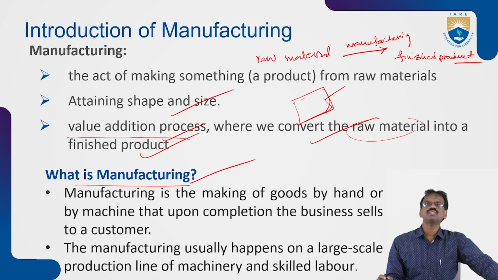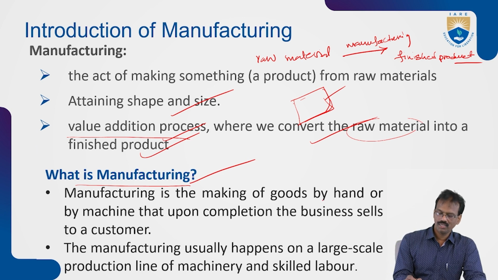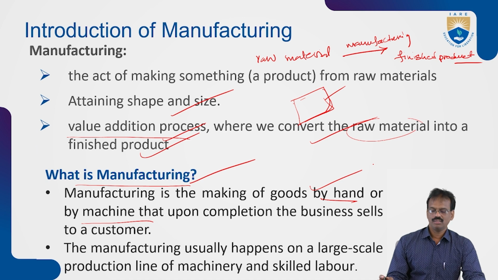What is the definition of manufacturing? Manufacturing is the making of goods by hand or by machine. Initially they used hands to make products like pots. Now, in the present condition, machines are being used, methods are advancing, and automation is growing rapidly for the making of products.